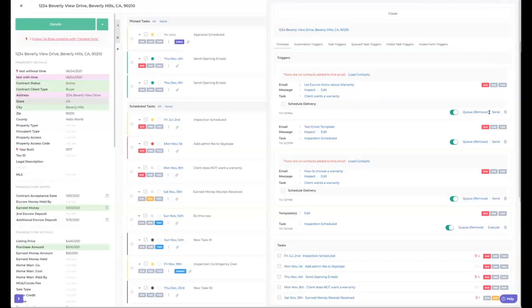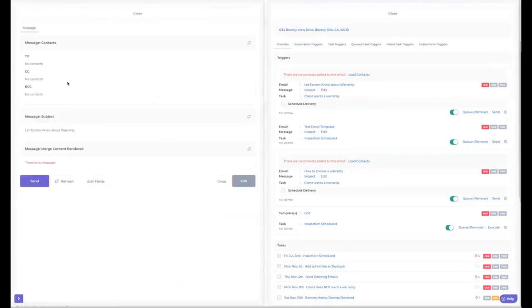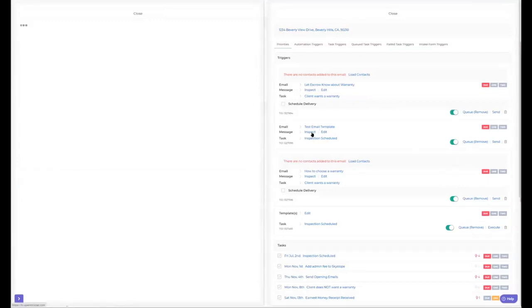Now I can inspect this, take a look at. So if I inspect this email, it's going to tell me I don't have any contacts in here. It already told me that out here. So I got to load some contacts. Here's the email message, and I don't have anything written in the content of it, but that would be here as well. So let me go down to an email where it actually has some information in there and see. Let me see if this one does.